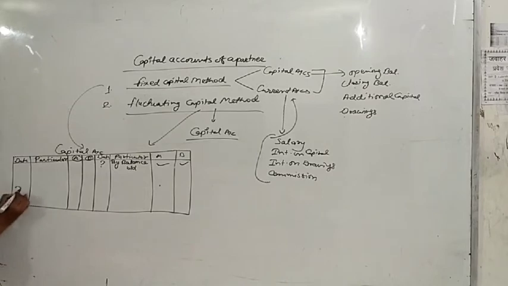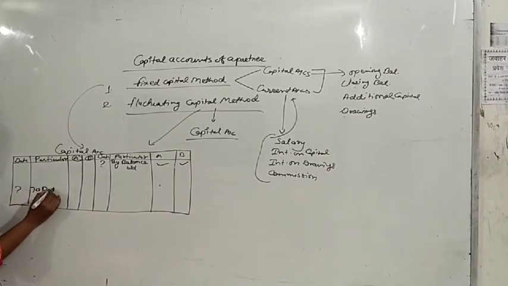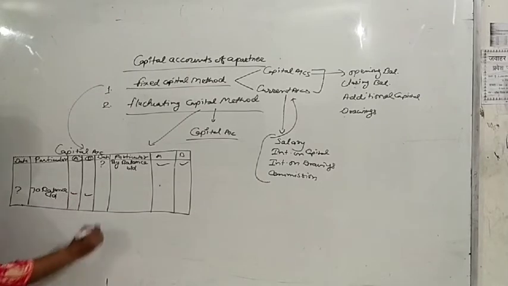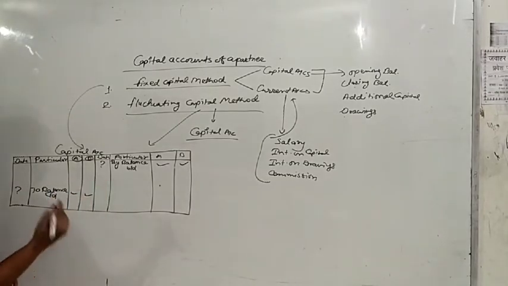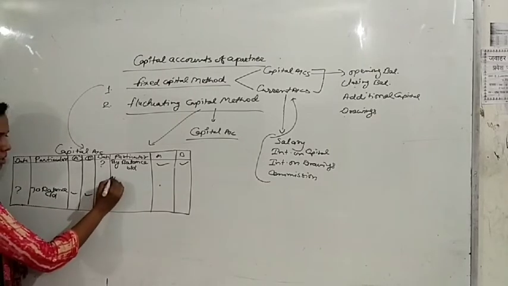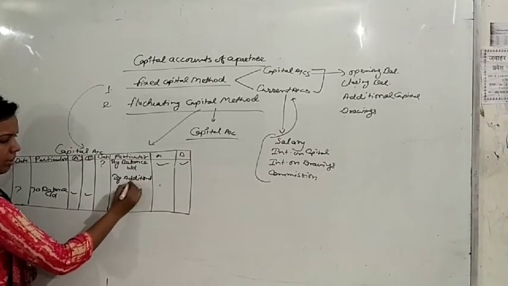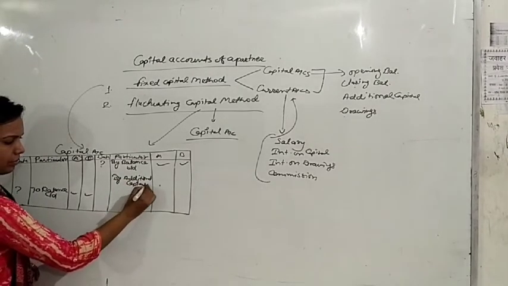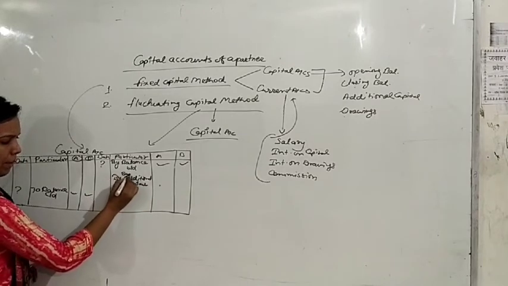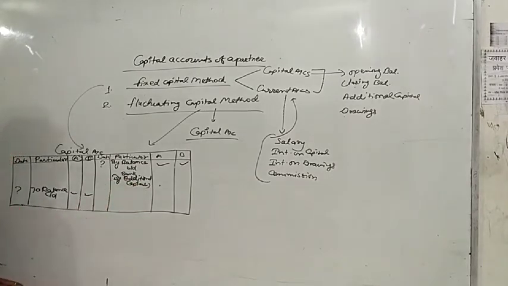On the debit side we will show the closing balance, that is To Balance c/d. This will be the closing balance of the partners, the closing balance of capitals. If any partner is introducing new capital, that is additional capital, we will write here By Bank, and in brackets you can write additional capital.